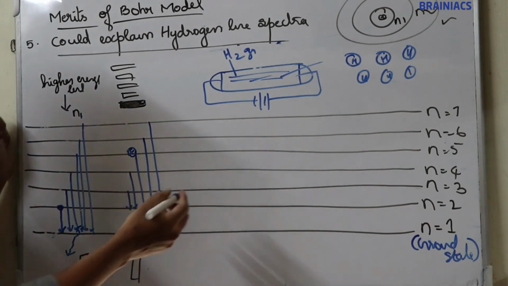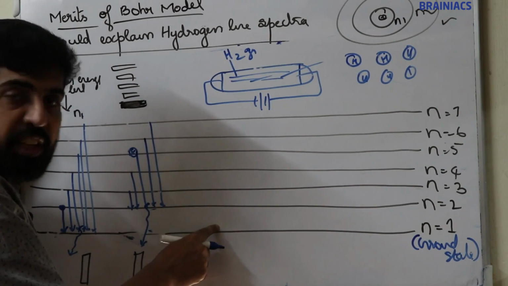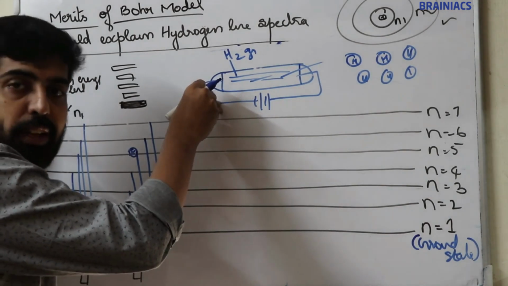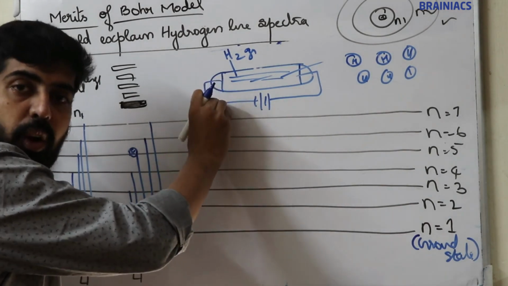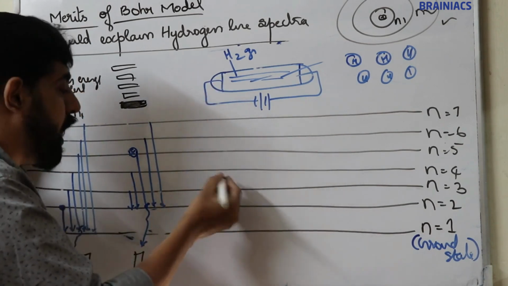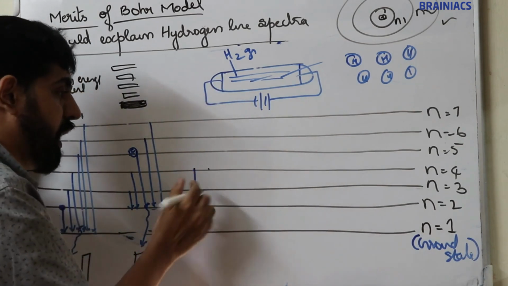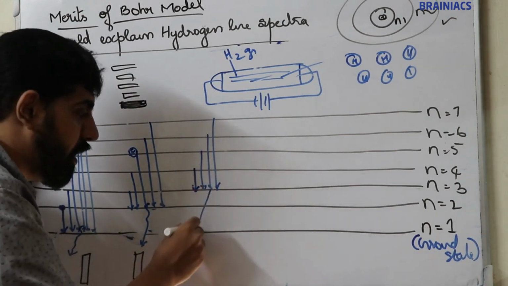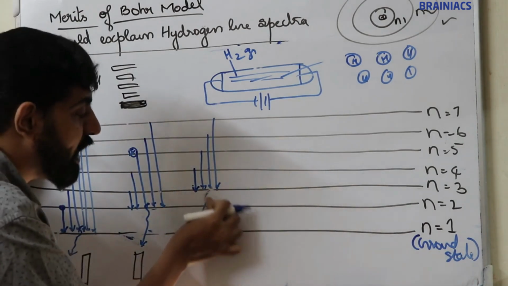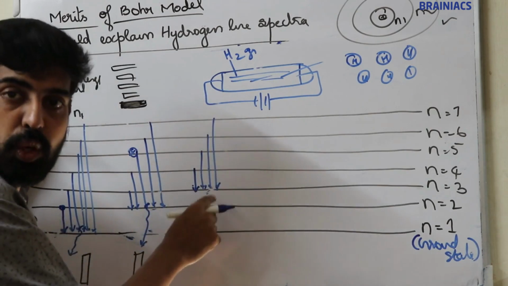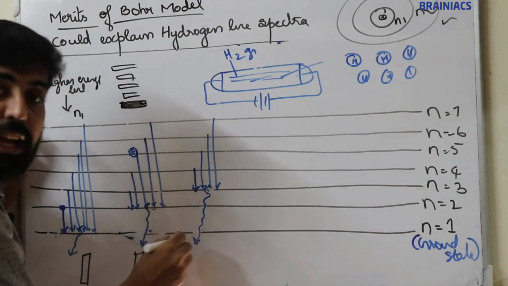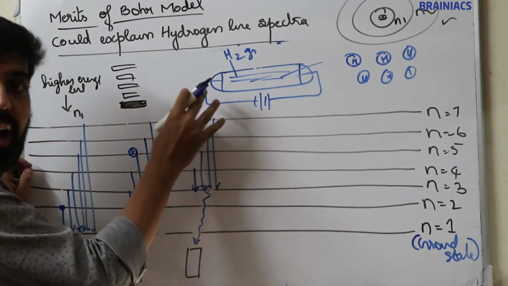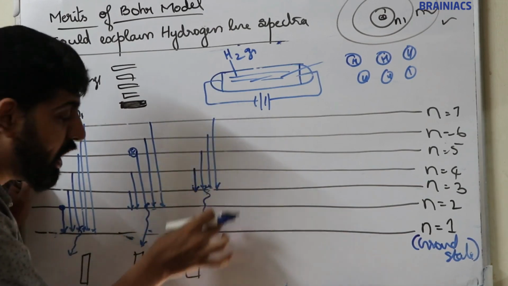Okay, now sometimes, here the electron is present in n is equal to 1 ground state. By absorbing energy, it migrates, or is excited, to a higher energy level. Now sometimes it will not come to n is equal to 1 directly. First it may come to n is equal to 3 from a higher energy level, then from 3 to 1. Right? 3 to 1 is possible. So if the electron is migrating from a higher energy level to n is equal to 3, energy is liberated. The line corresponding to de-excitation of the electron from higher energy level to n is equal to 3 corresponds to the third line.